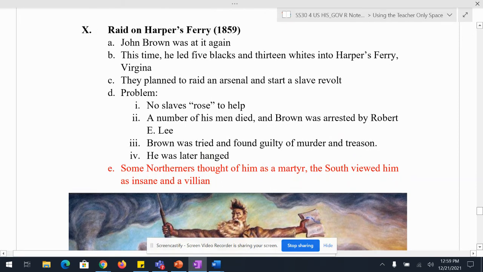All right, so we got to take a pause on Lincoln. We talked about John Brown 2 classes ago, and normally I would have liked to talk about it in one swoop, but we're going chronologically this week. So John Brown's at it again.